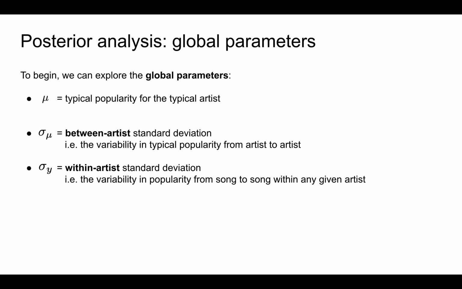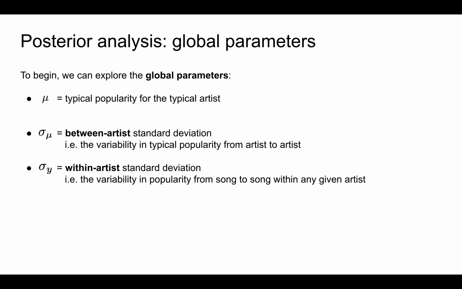Now that we've reviewed and expanded the construction of our hierarchical model, we're ready to do some posterior analysis. A natural place to start here is by exploring the global or non-artist-specific parameters. These are as follows. Mu reflects the typical popularity for the typical artist. Sigma mu measures the between-artist standard deviation, that is, the variability in typical popularity from artist to artist. And sigma y measures the within-artist standard deviation, that is, the variability in popularity from song to song within any given artist.